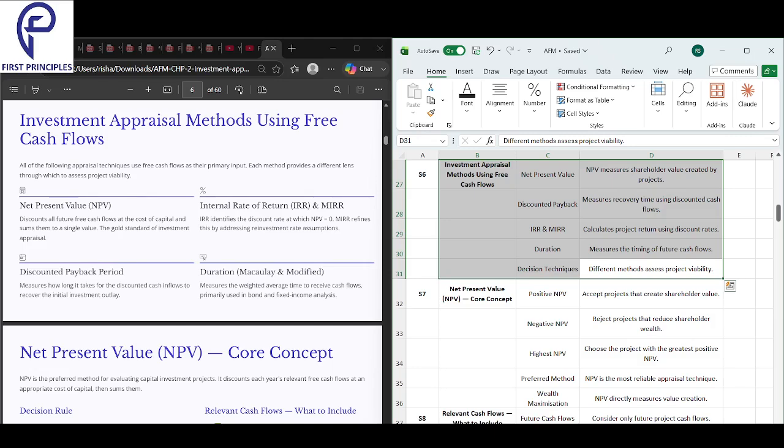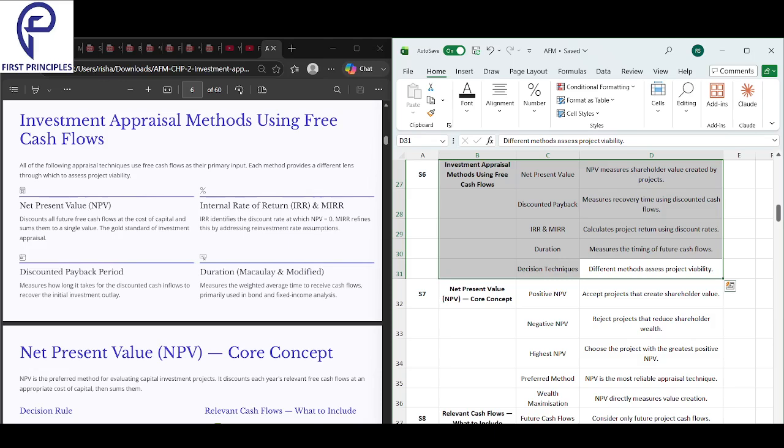Firstly, we have net present value, NPV. This is the first method. Second is discounted payback. Third is IRR and MIRR. Then duration and then decision techniques. These are all the methods that we will study in more detail in this chapter, but this gives us a short summary of all the investment appraisal tools that use free cash flow.